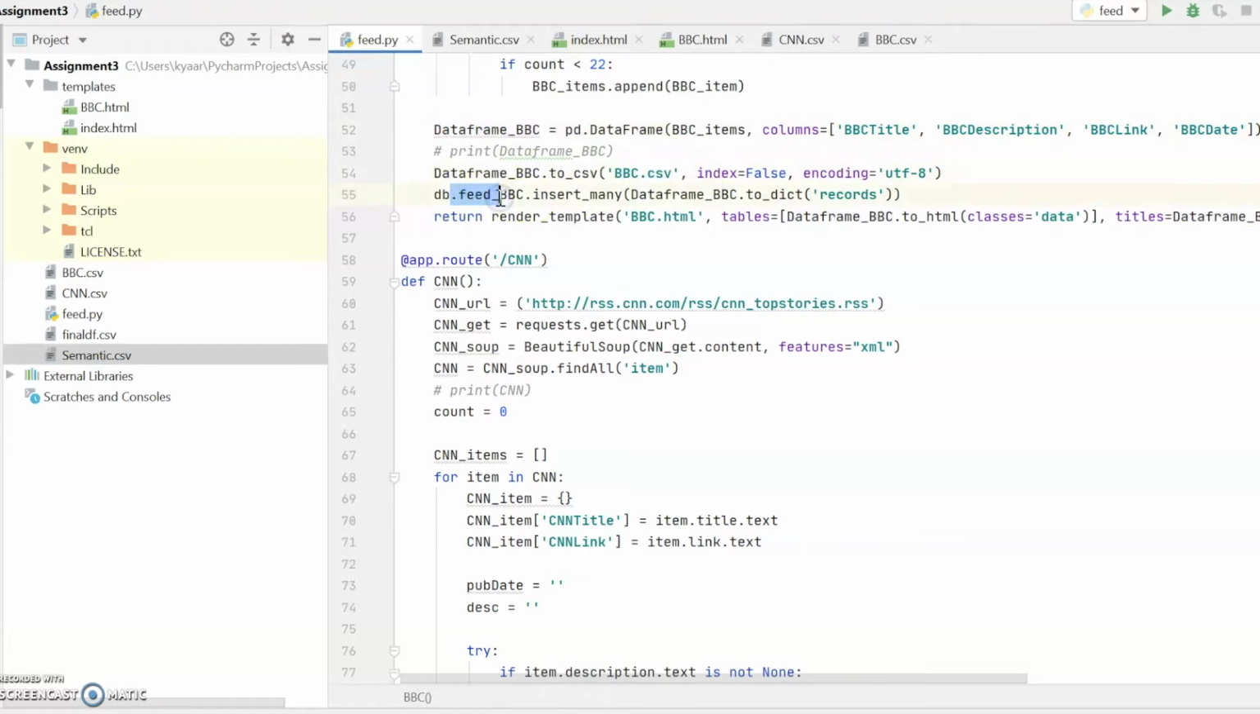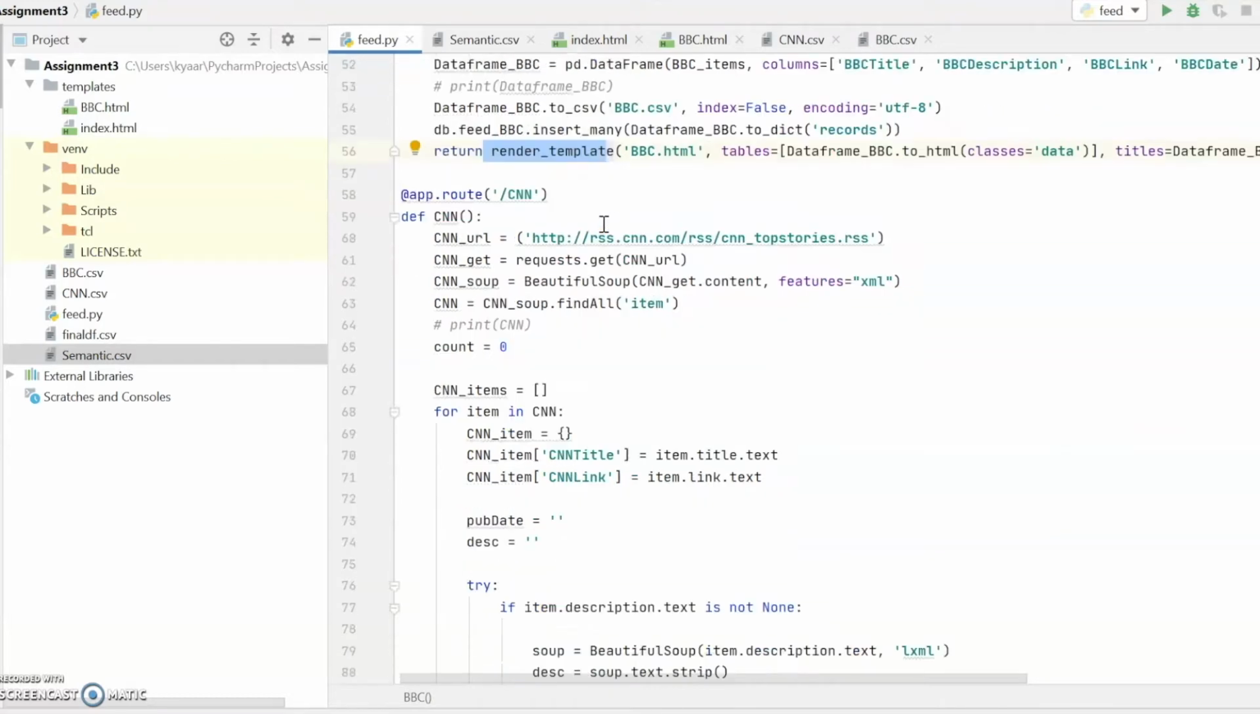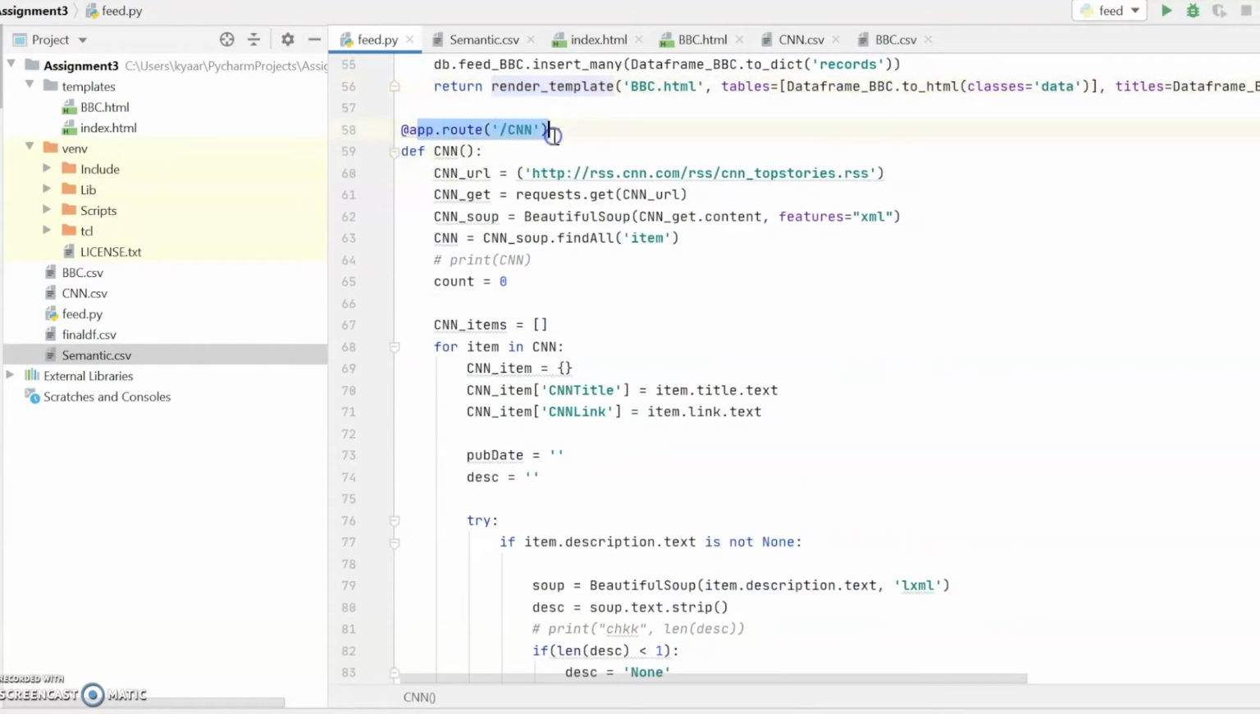Then we are converting the data frames to a dictionary so that we can save it in the MongoDB database. This is the return statement so that we can see the view in the web application. We do the same for CNN.